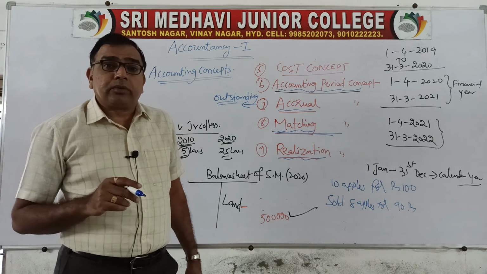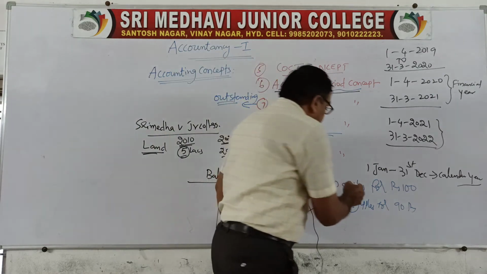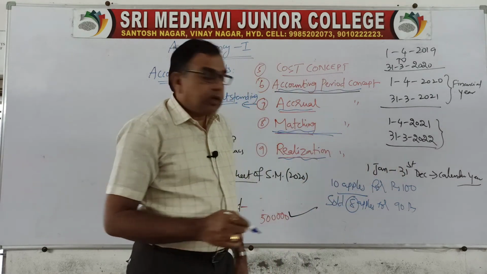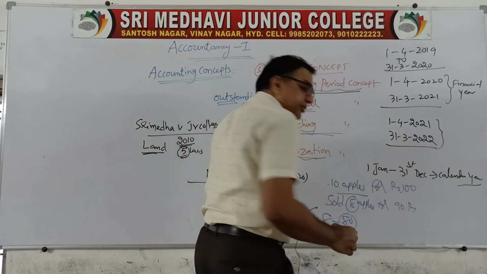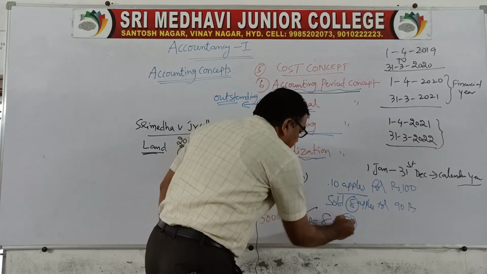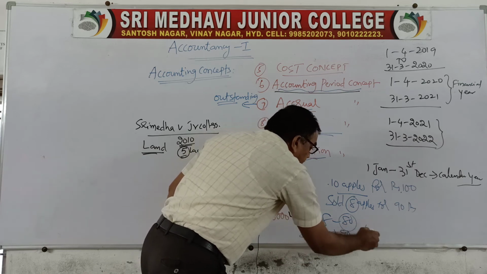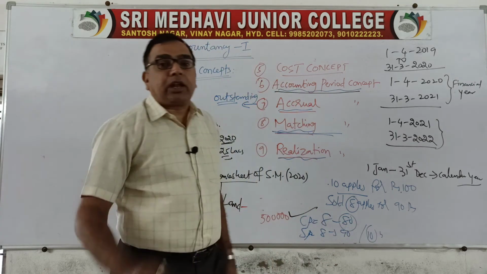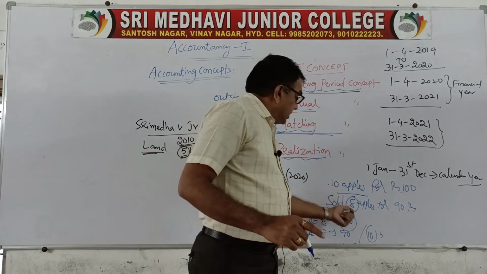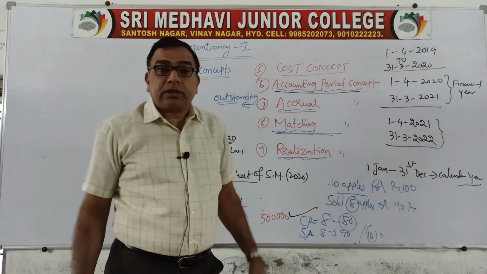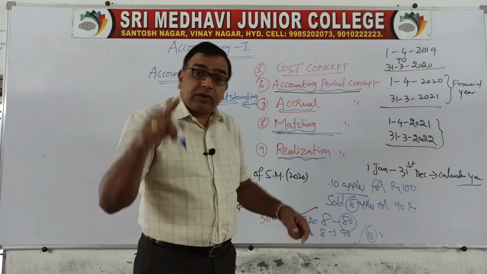What were you doing then? Because you are given the selling price of 8 apples, we used to take the cost price also for 8 apples. For 10 apples, 100 rupees. For 8 apples, it is 80 rupees only. So, the cost price of 8 apples is equal to 80 rupees. The selling price of 8 apples is equal to 90 rupees. So, we have made a profit of 10 rupees. That's how you were calculating. Go back to your school level. We were not comparing the selling price of 8 apples with the cost price of 10 apples. It would be a mismatch. You see the quantity. That is what is called the matching concept.